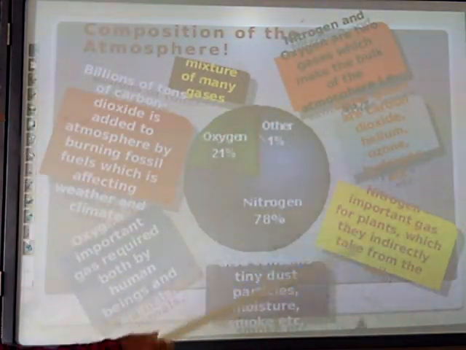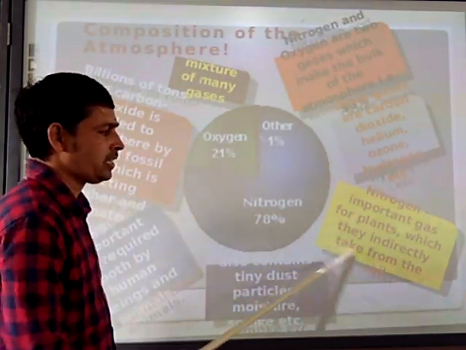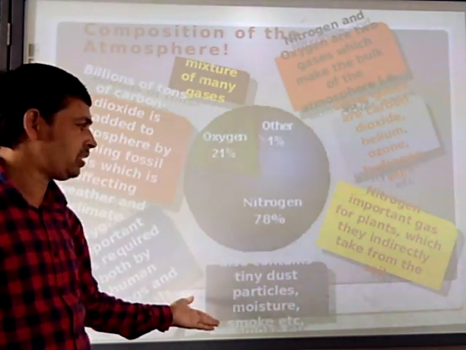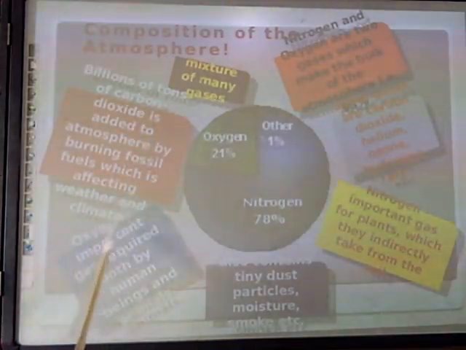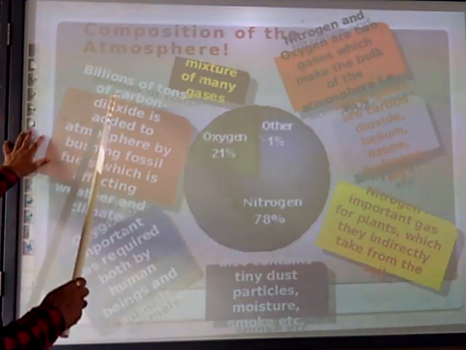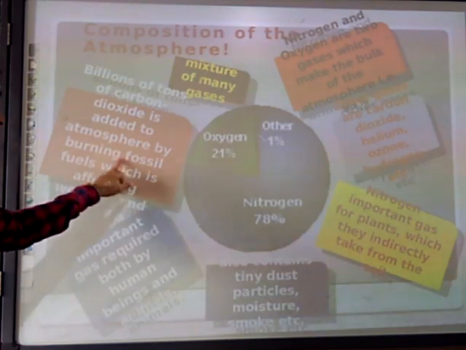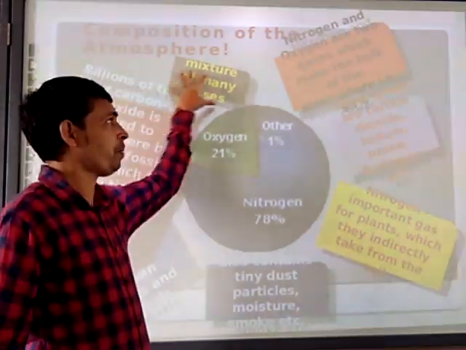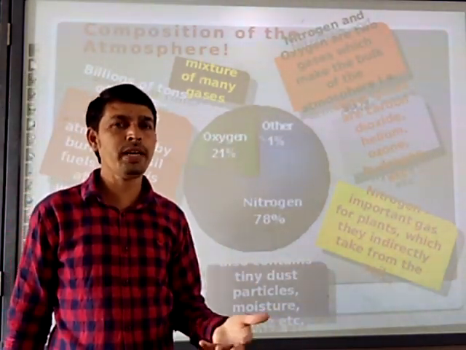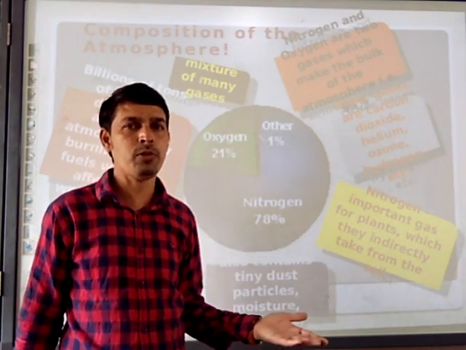Right? Just like nitrogen, these are important gases for the plants, which they indirectly take from the soil. All these points we are going to study in the upcoming slides, right? Oxygen is important and required for both human beings and animals. Then billions of tons of carbon dioxide are added to the atmosphere by burning of fossil fuel. All these topics which are highlighted here, we are going to see in the upcoming slides, and we are going to see the cause and effect of their increasing and decreasing in the atmosphere.